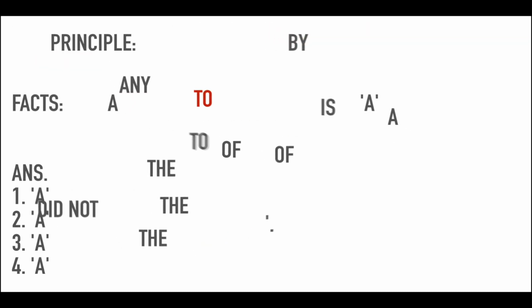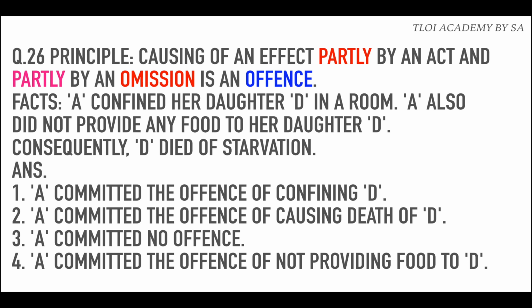Question number 26. Principle. Causing of an effect partly by an act. So that is one part, an act. And partly by an omission. That means you did something first, partly by an act, and you did not do something. Combining both, that will become an offense.